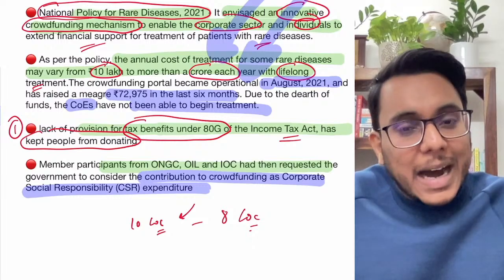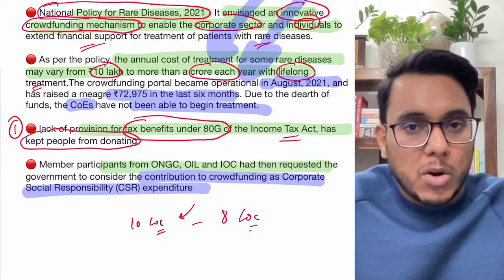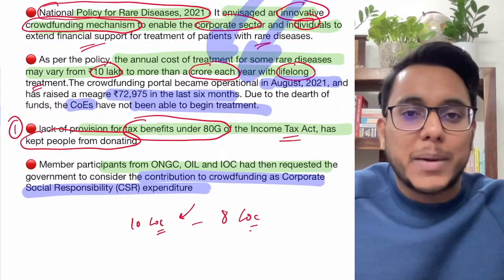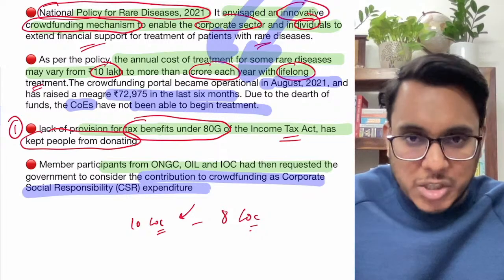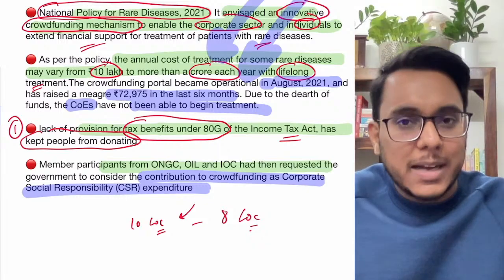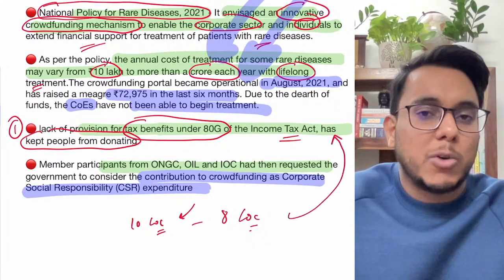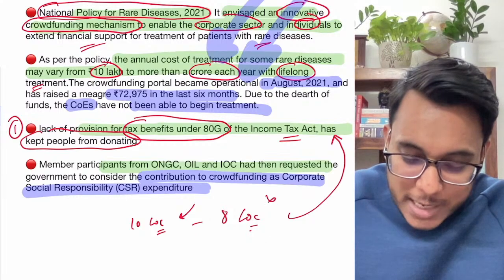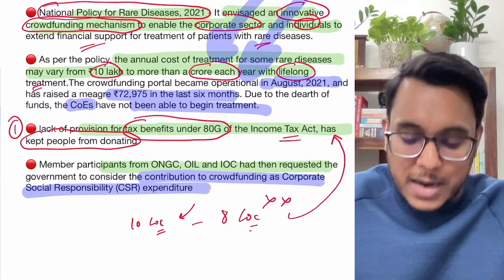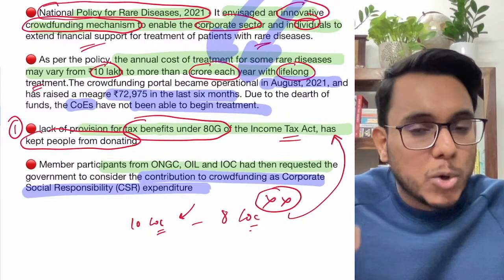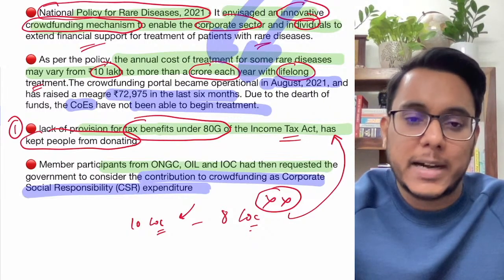Now there are certain organizations and causes where, if I donate money, I can claim income tax deductions. Many charity organizations give you that deduction. But if a person is donating to the crowdfunding here, no income tax benefit is given, and because there is no income tax benefit, people many times are not motivated to donate the money here.